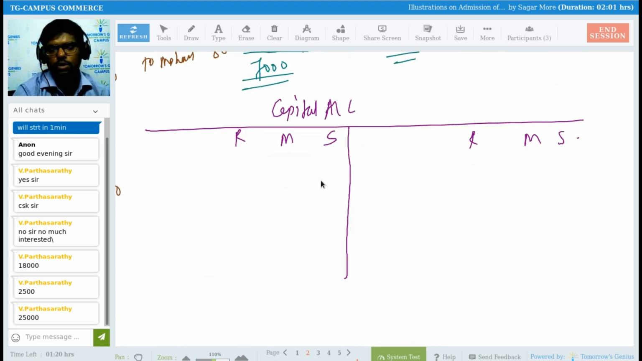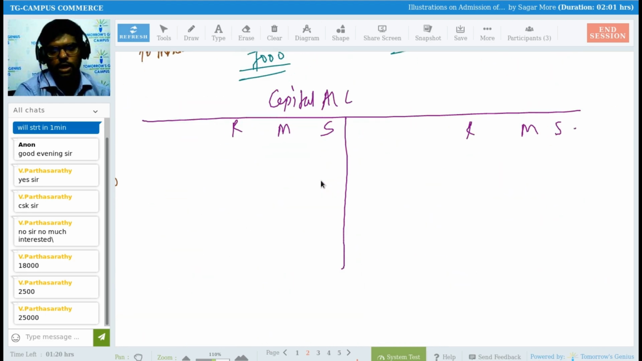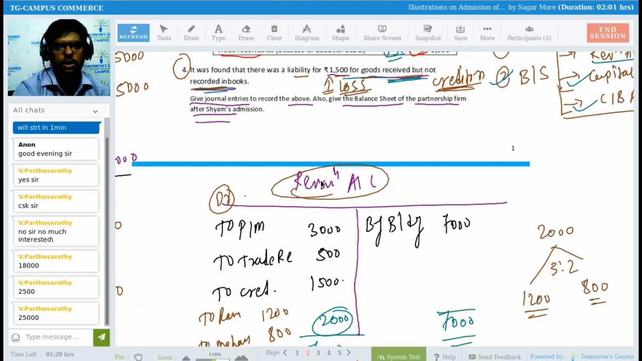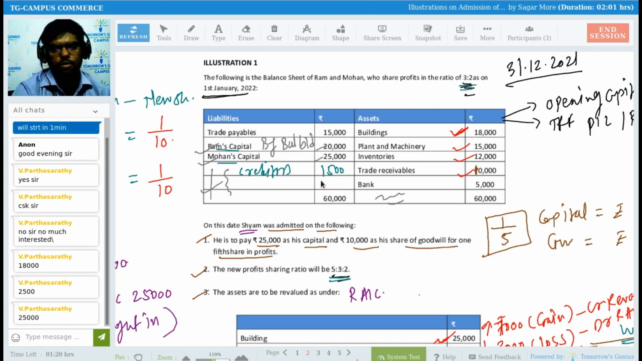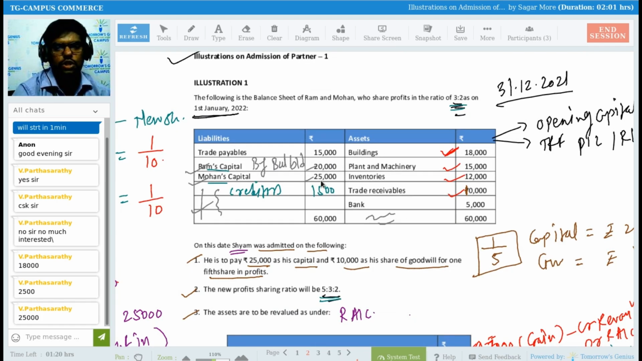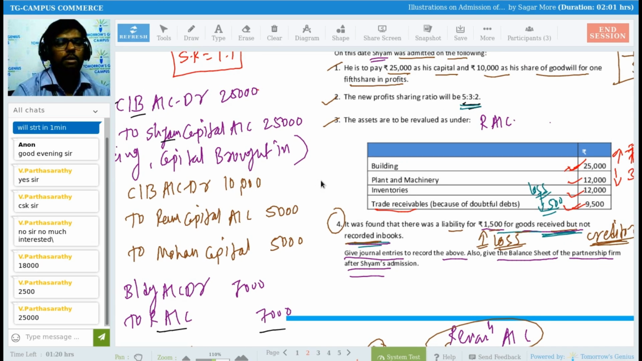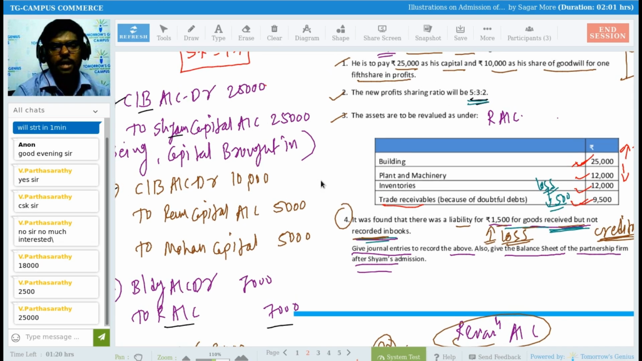On the credit side, I will write by balance brought down. Ram 20,000 rupees and Mohan 25,000. And there is nothing for Sham at present, right? Because he is the new partner. Okay. So after that, we already checked when we started the question whether there are any reserves and surplus, whether there is any loss, nothing, sir, right? So I can straight away look into the journal entries. Wherever I find a capital account, I will record that, right?